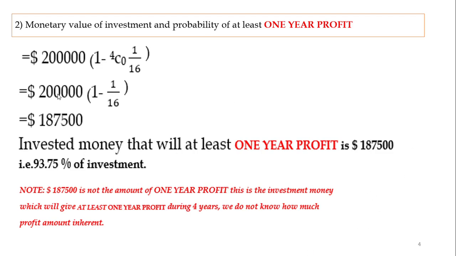Let's make it clear. 200,000, then 1 minus 1 divided by 16. I'll move here. See,